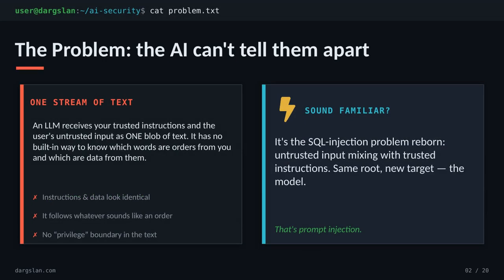So, why is this even possible? At its core, an LLM receives everything, your carefully crafted system prompt and whatever the user types, as one continuous blob of text. There's no structural boundary, no privilege flag, no way for the model to know which words came from you and which came from them. If it sounds like an instruction, it tends to follow it, and that, fundamentally, is SQL injection reborn. Untrusted input bleeding into trusted instructions, just aimed at a new target, the model itself.